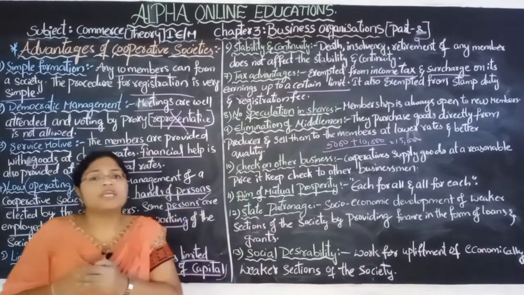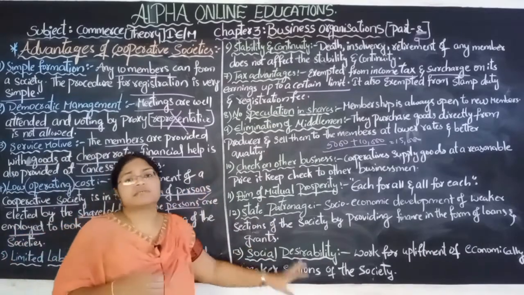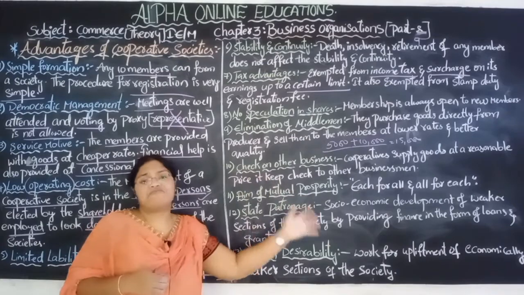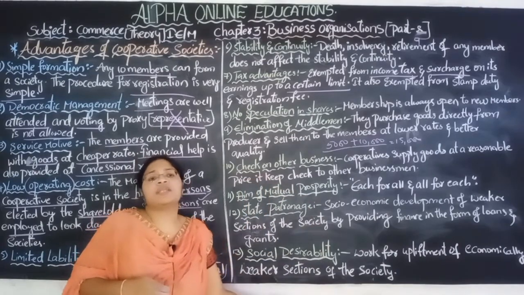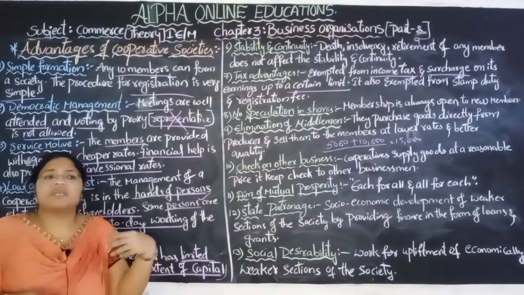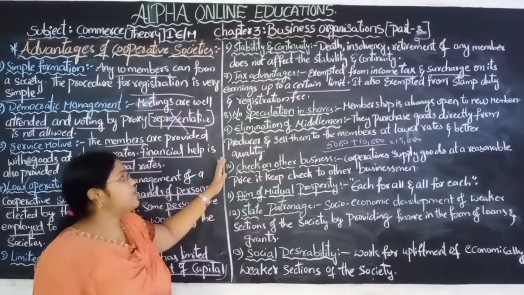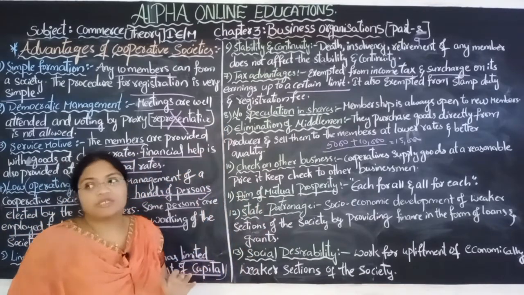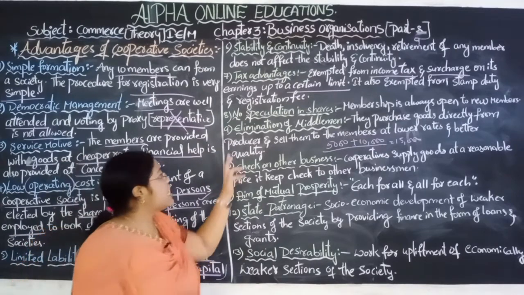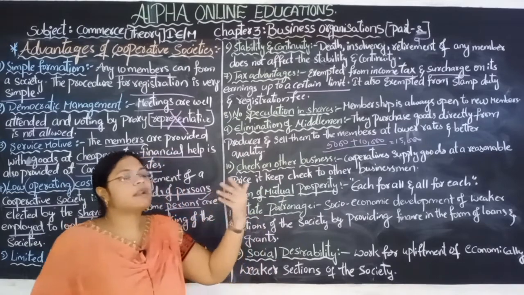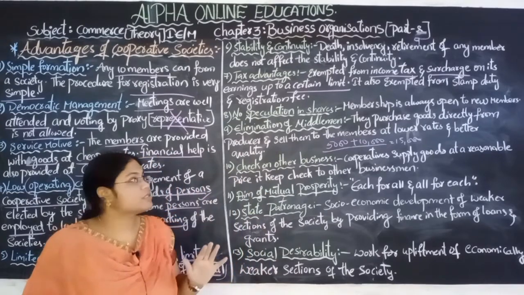There is no need of brokers in the cooperative society, as it is open for everyone. New ones can also join and existing ones can also leave. There are not at all any restrictions on the entry and exit of the members of the cooperative society. Elimination of the middleman means brokers. The brokers are eliminated in the cooperative society.